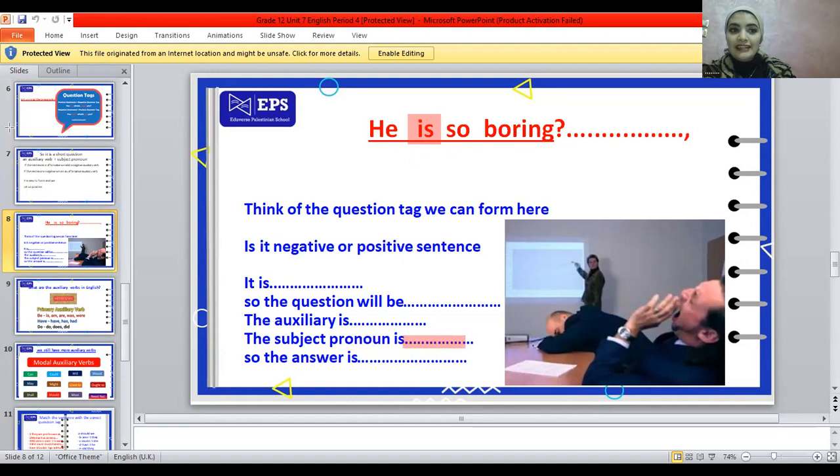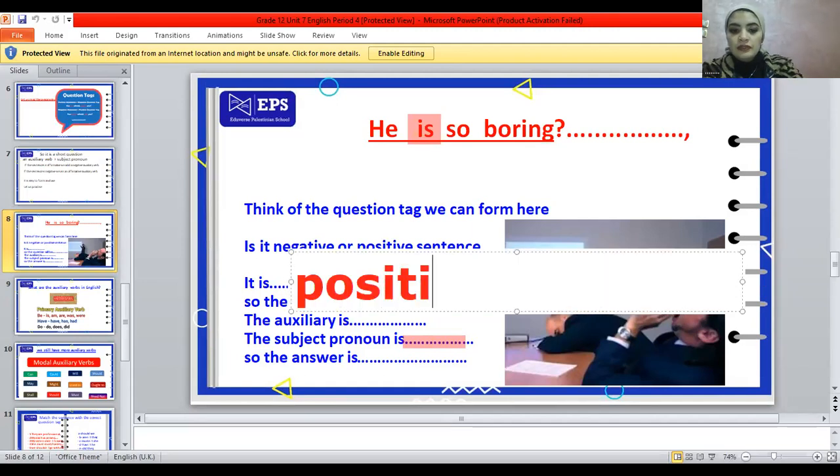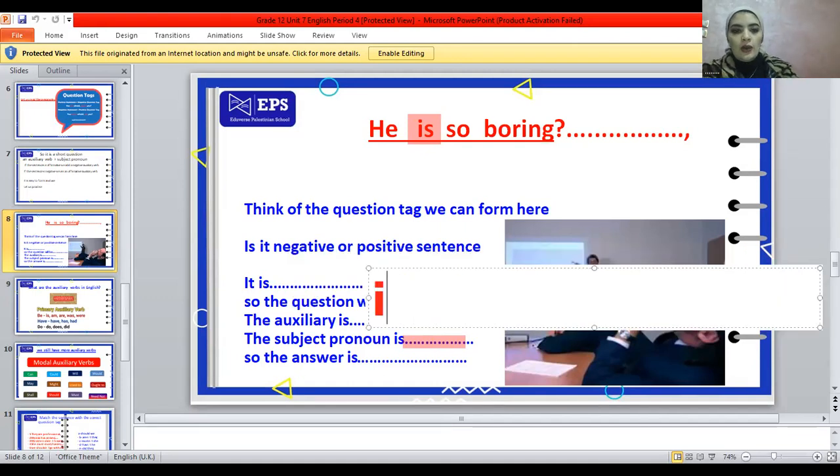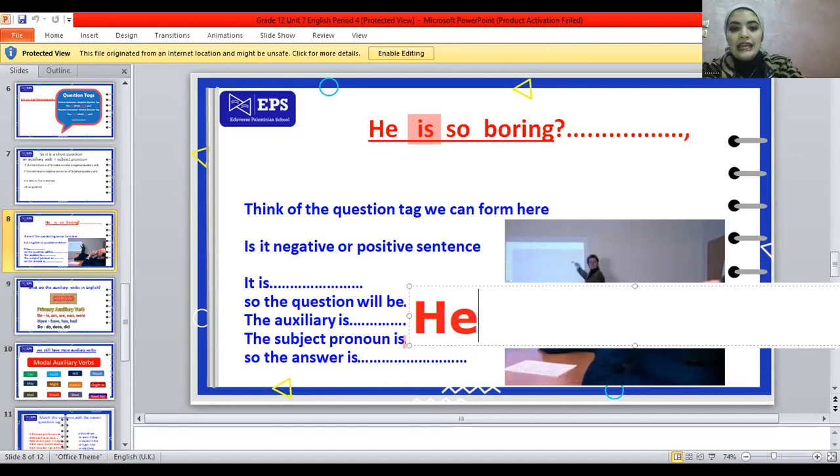So let's have a look again. Negative or positive sentence? It is positive. Great. Okay. What about the auxiliary verb? The auxiliary verb is is. Okay. What is the subject pronoun? The subject pronoun is he.